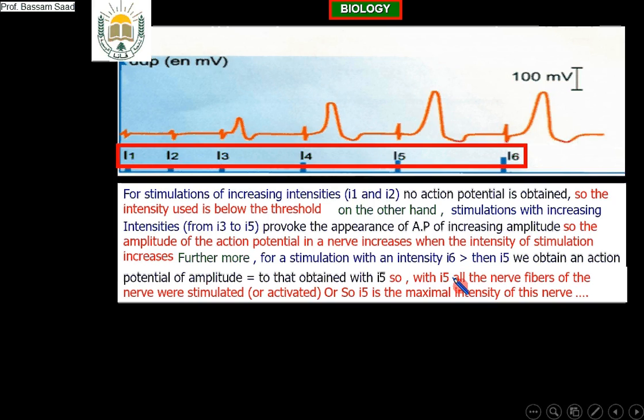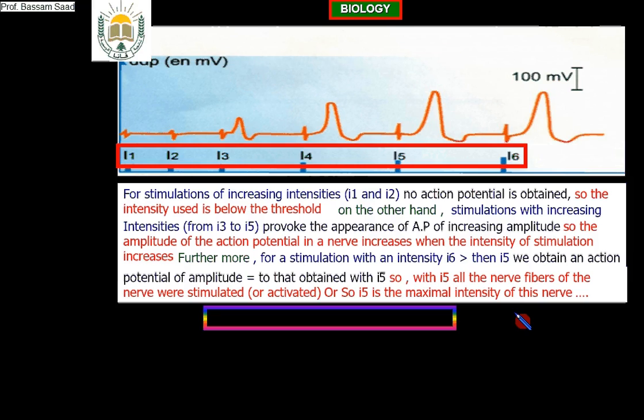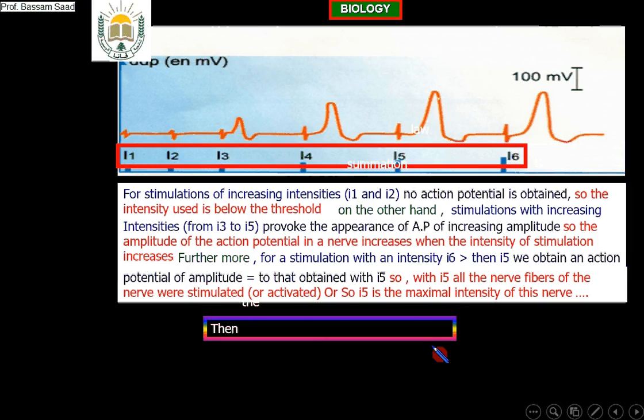As a conclusion, can we say that the nerve obeys the law of all or none? No. The nerve obeys the summation law. The number of fibers activated is increasing, added every time we increase the intensity of stimulation, as we saw a few minutes ago in the experiment on a nerve having 100 fibers. Okay? Very good.